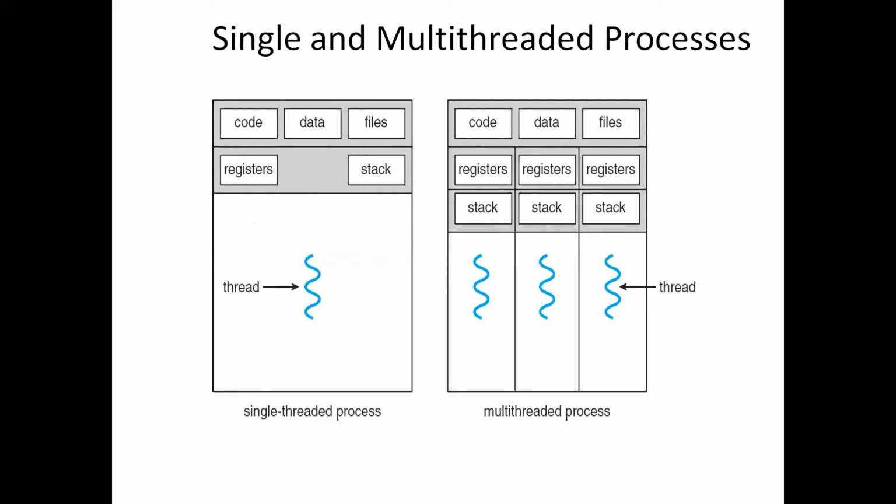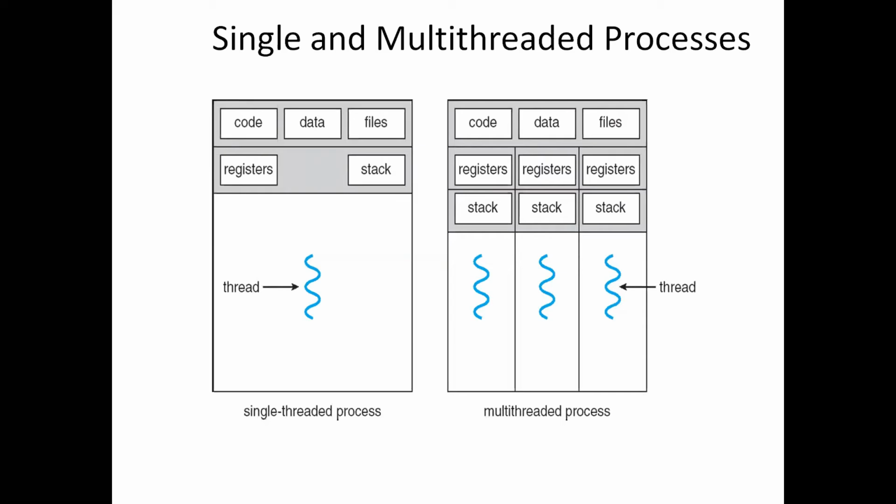An individual thread has its own unique thread ID, a program counter, register set, and stack. This is specifically for a single thread.